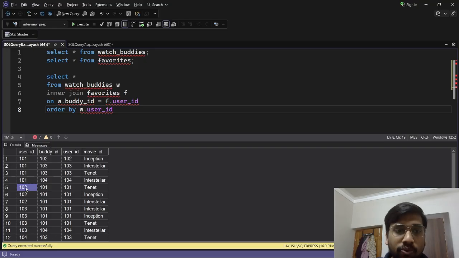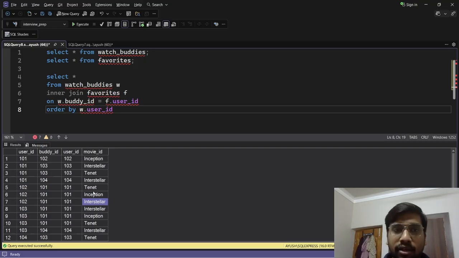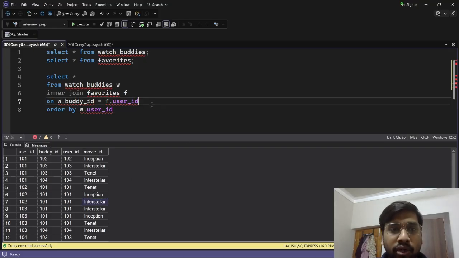Let's see for 102. What I'm trying to say here is, for 102 we have the buddy ID 101, and buddy 101 likes the movies Tenet, Inception and Interstellar. Now we will join in such a way that we find if these movies are liked by the user or not. We need to check if the buddy's movie is equal to the user's movie. If the user does not like the movie of the buddy, then it will show as null. Let me show you here so that you get a better understanding.